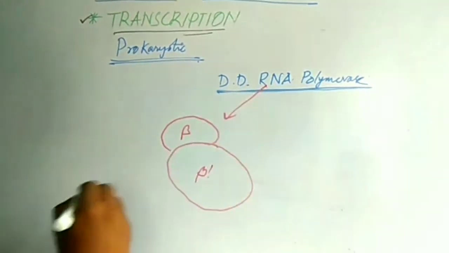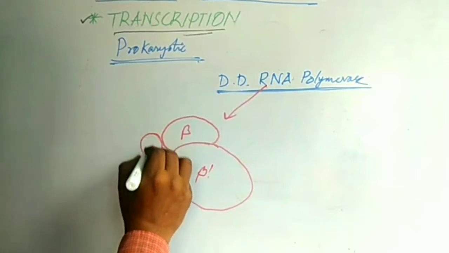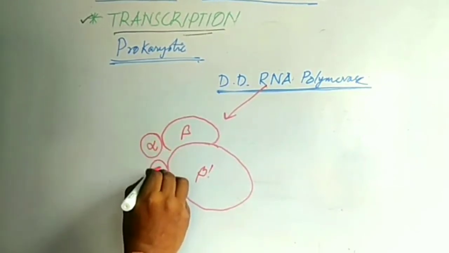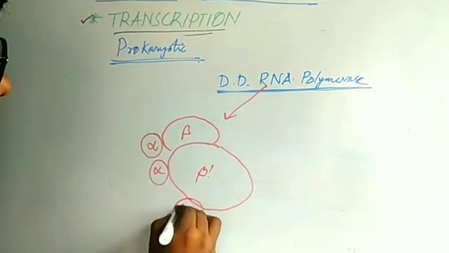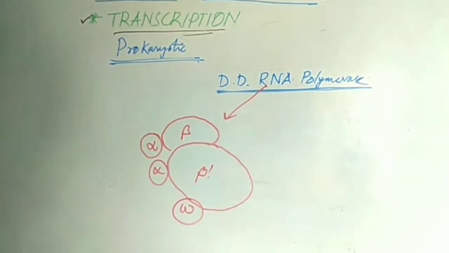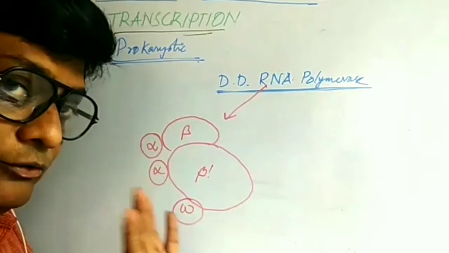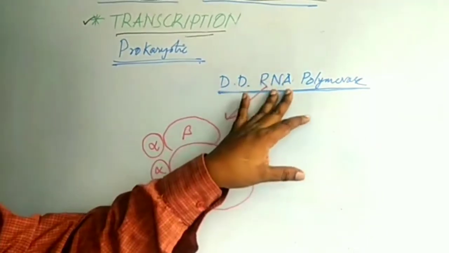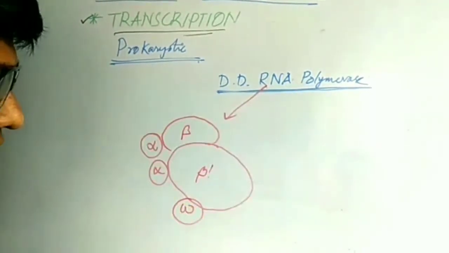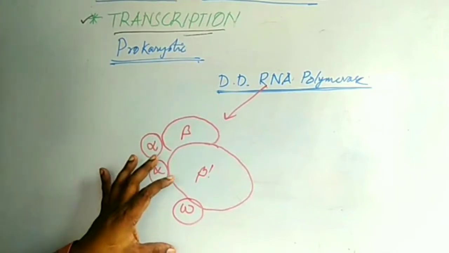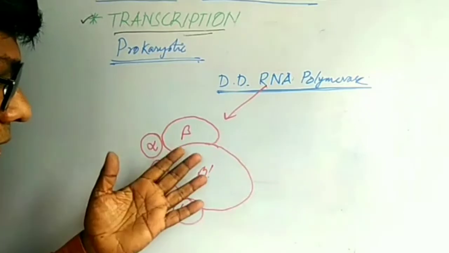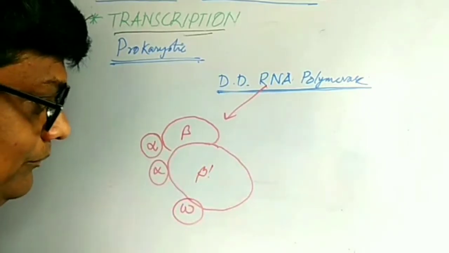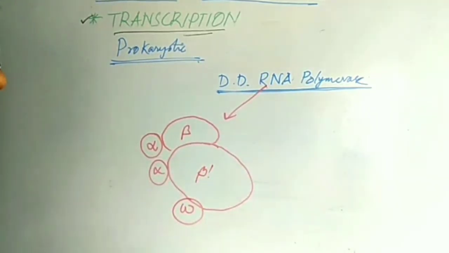Also there are 2 alpha parts and 1 omega part. So don't be confused, here I am going to describe the RNA polymerase structure. It is a protein, and protein subunits are there. Beta is the largest one, and the others are alpha and omega.